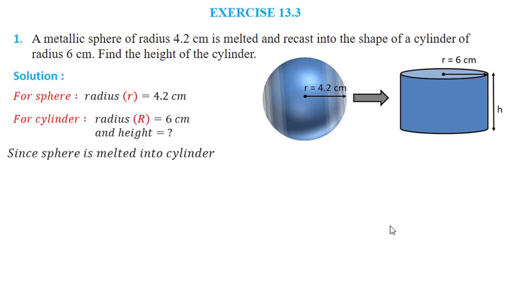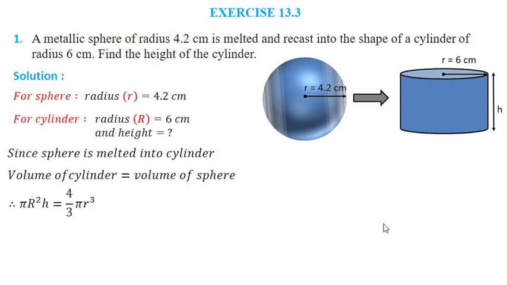Now since the sphere is melted into cylinder, volume of cylinder will be equals to volume of sphere. Now we put first the formula of cylinder. Volume of cylinder, it is pi r square h. For cylinder we have used capital R, so pi capital R square h is equals to volume of a sphere, which is 4 by 3 pi small r cube. Now this pi will cancel from both the sides. We have to find h, so we will say that h is equals to 4 upon 3 small r cube divided by capital R square.